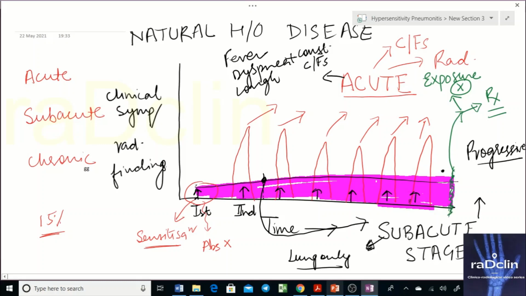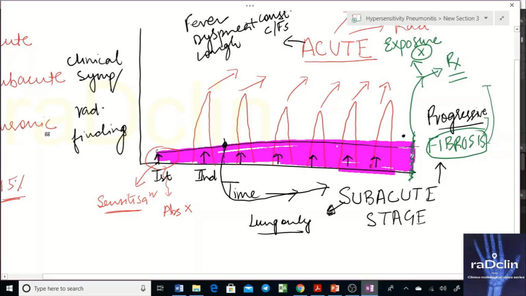But if the disease doesn't stop, we know that if inflammation is continuous, the next step would be fibrosis. The stage of fibrosis that it causes is what is called the chronic phase.